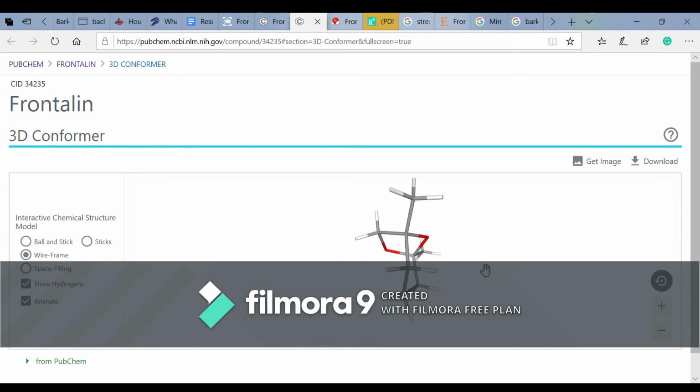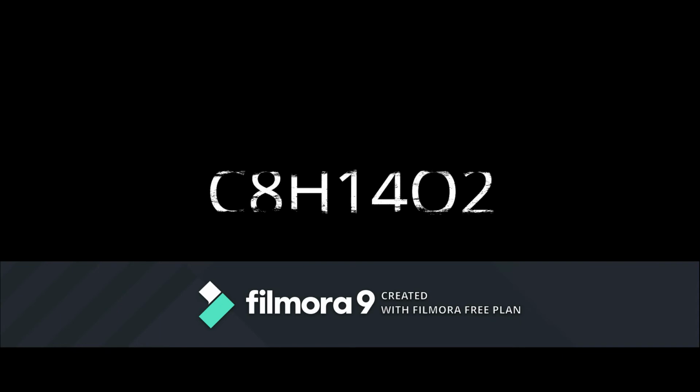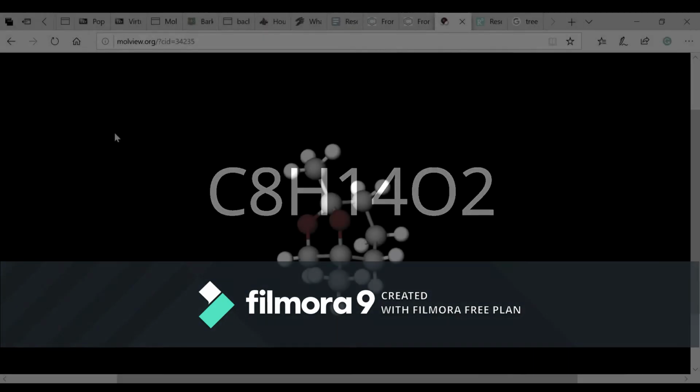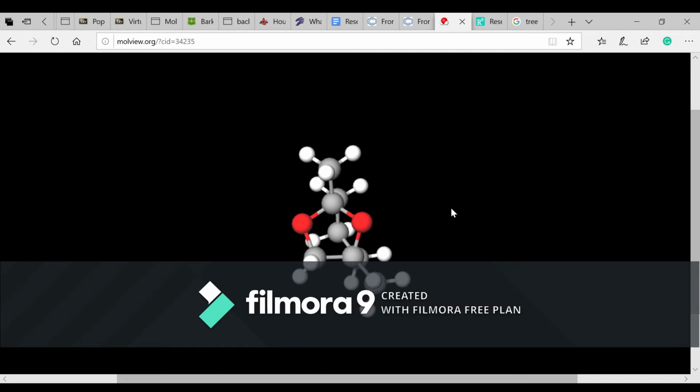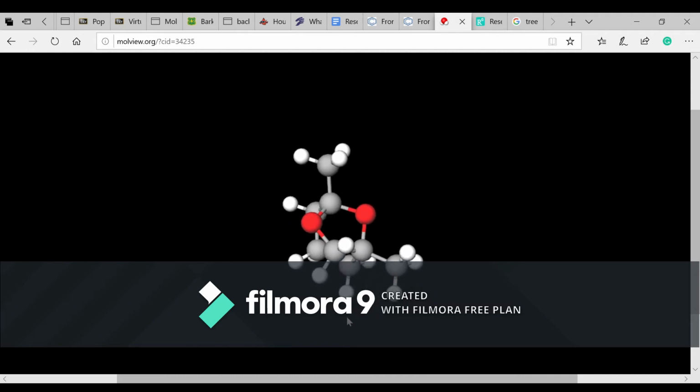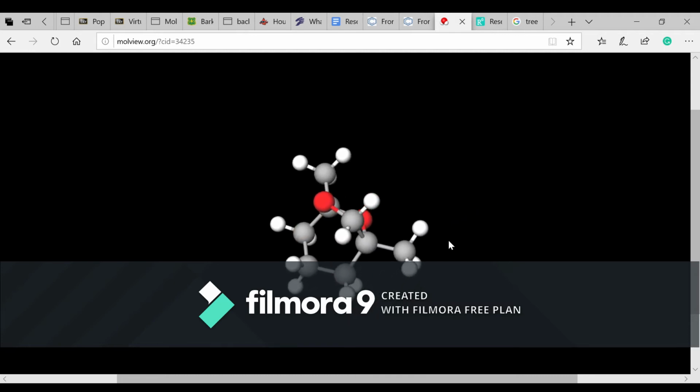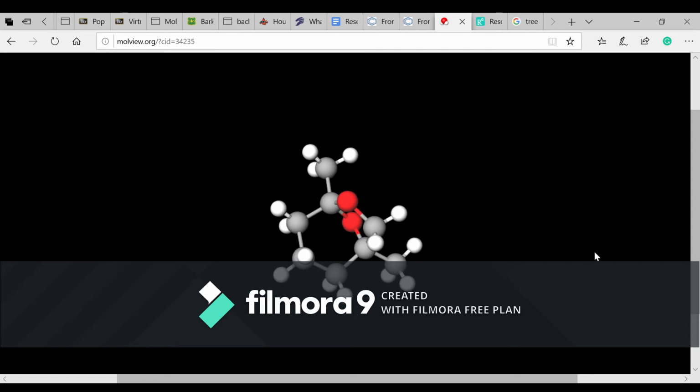There is no recorded melting or boiling point of this molecule. Its chemical formula is C8H14O2. Frontalin is stable in air, seeing as this is a pheromone produced and emitted by living organisms. Frontalin takes on the shape of a bicyclic acetal. You can observe the two cyclic rings in this molecular view model.